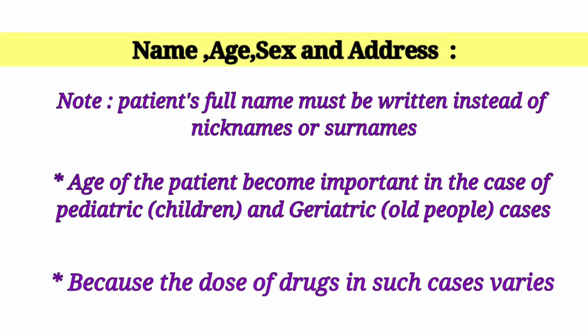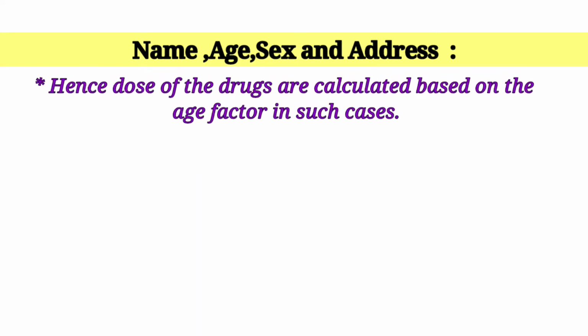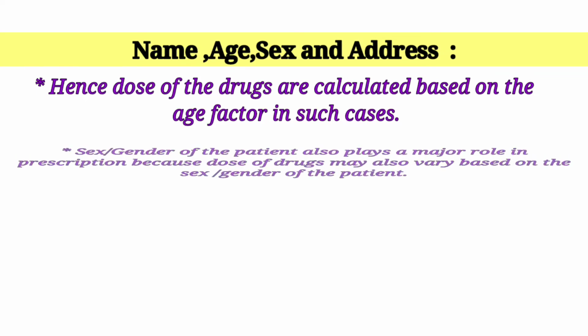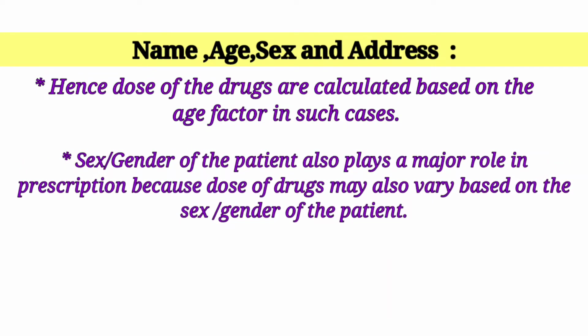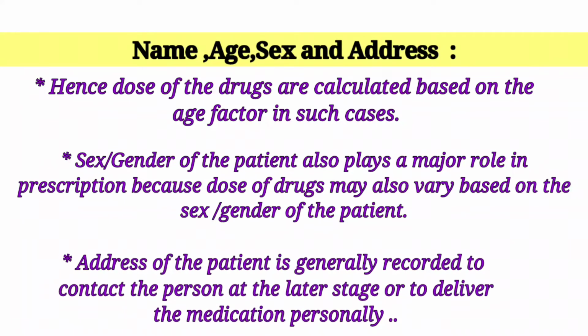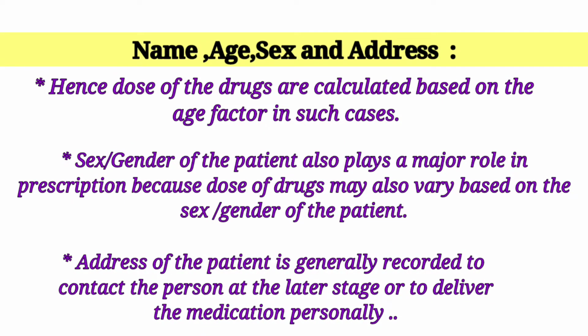Age of the patient becomes important in the case of pediatrics and geriatric cases because the dose of drug in such cases varies. Hence, dose of drugs are calculated based on the age factor in such cases. Sex or gender of the patient also plays a major role in prescription because dose of the drug may also vary based on the sex or gender of the patient. Address of the patient is generally recorded to contact the person at a later stage or to deliver the medication personally.